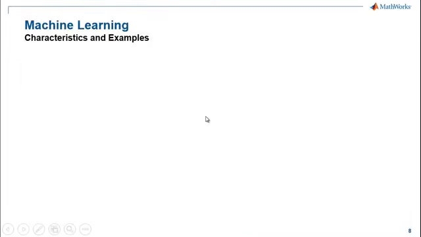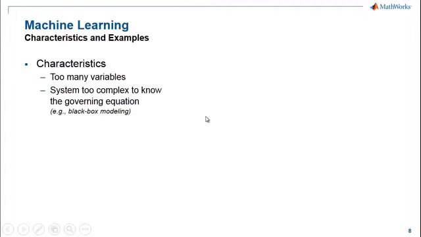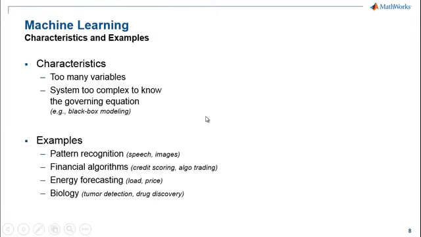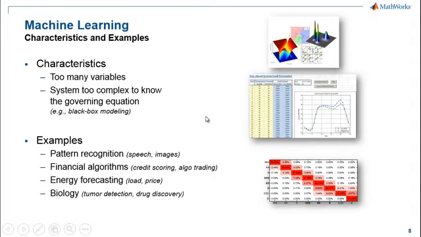Now, machine learning is very common when we run into a situation where either we have many different variables or our system is so complex that we don't know the governing equation. So I can't sit down and from first principles derive an equation that will tell me exactly how the system is going to behave. And this is certainly the case that we're in today with our day-ahead load forecasting problem. But this is coming up in pretty much every major industry. So things like pattern recognition, finance, energy, biology, engineering, pretty much any field you're working in these days is finding uses for machine learning.